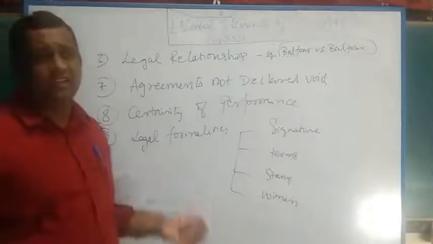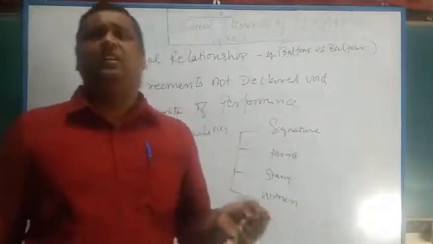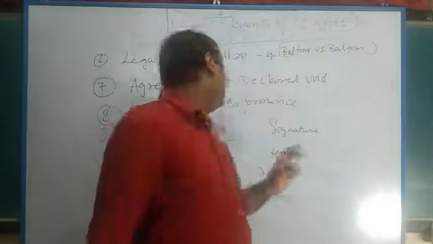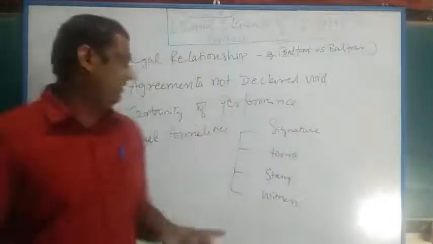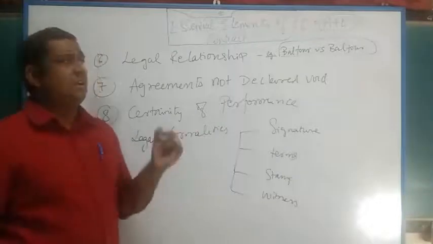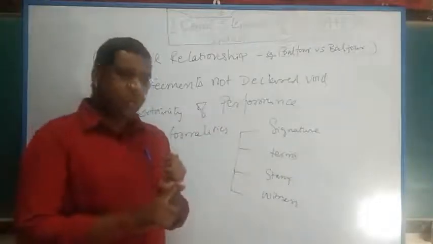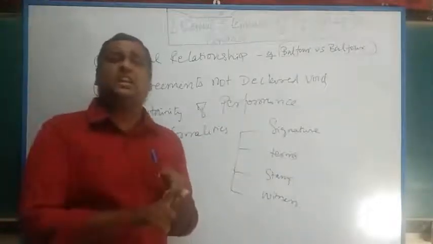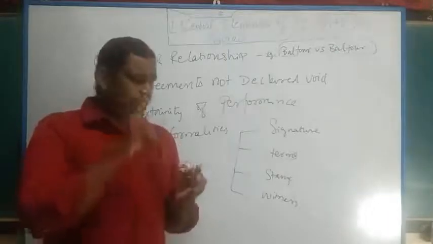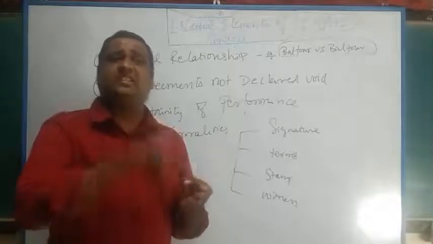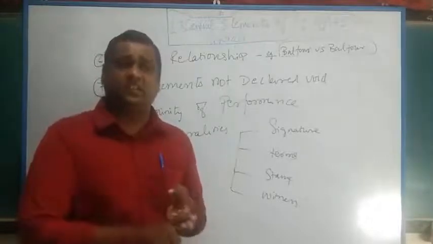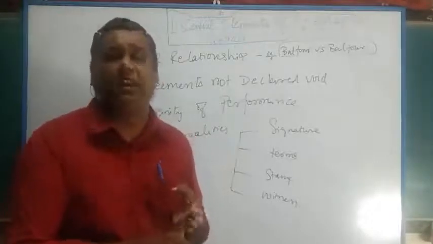Then legal formalities. Last is legal formalities. The last and the ninth point, which is very, very important for an agreement to venture into contract, is legal formalities. What is legal formalities? Contract has to be in writing. It has to pronounce clearly the terms and conditions of the contract. The person who is entering into the contract, his rights, his duties, his obligations, his responsibilities, his tasks, are defined under the contract in a clear manner.